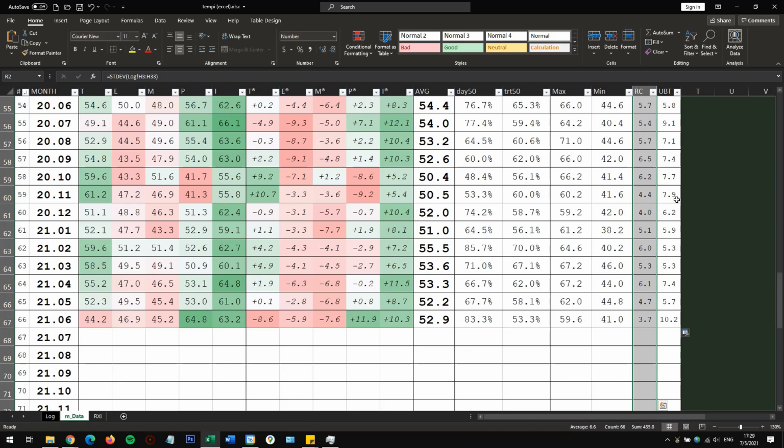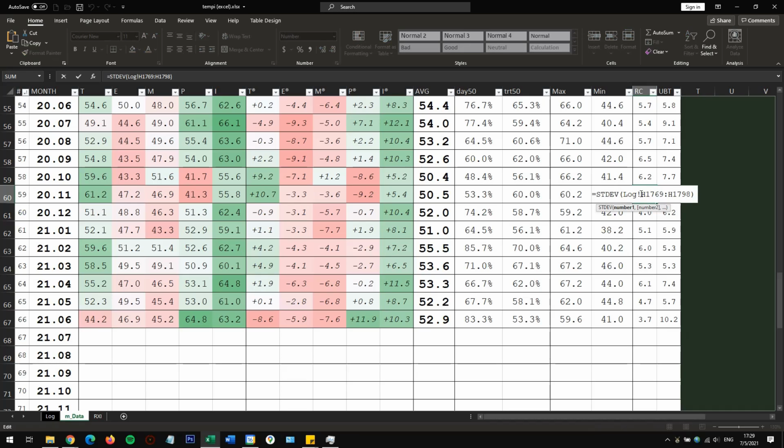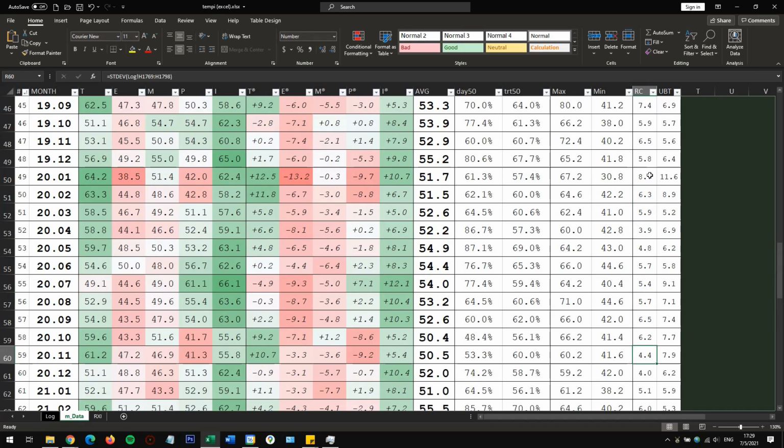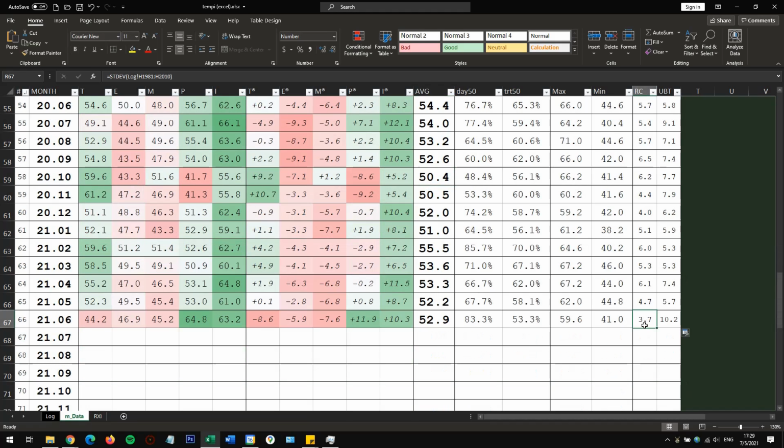Roller coaster is kind of similar, but different in its own way. It's going to take the standard deviation from the log sheet for that month, all 30 or 31 days in that month. So a day where it's high, for example, let's look at January. That means that on average, the average day, I believe, is 8 or so away from the 51 score. So a lot of days that were 35, 40, 50, 60, 65, all over the map in January, all over the place. Whereas this past June, the score was actually pretty low.